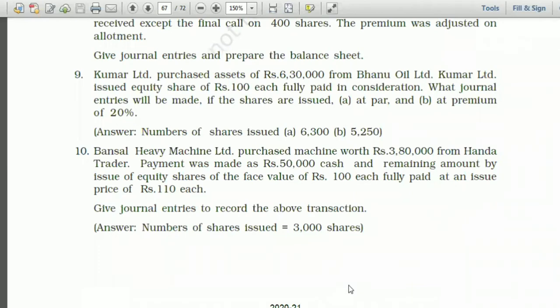In this way, you have to solve the exercise. This is a very simple case in which we issue shares in consideration other than cash. That means we purchase any asset or business and we issue our company's shares. The same entries will come in debentures also.